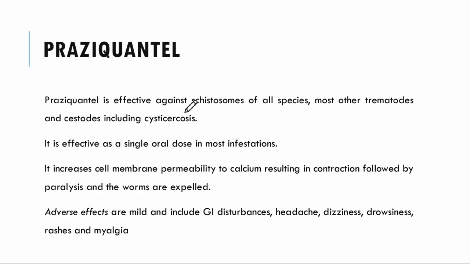Now what does this term mean? Generally, praziquantel is very effectively given to anthelmintic patients who have worms infested into some cyst, that is, cyst-type trematodes or cestodes, which may cause cysticercosis, and it is effective as a single oral dose in most infestations.